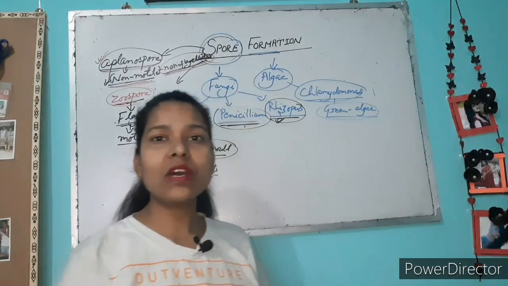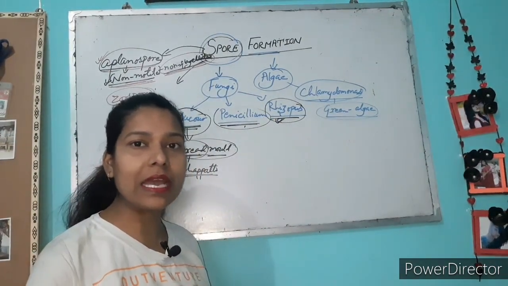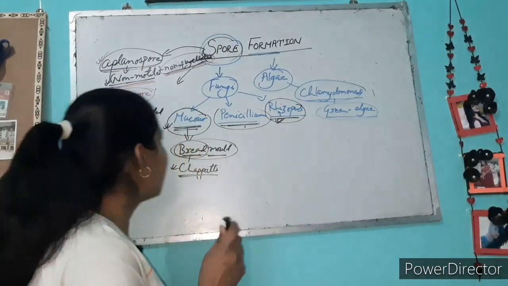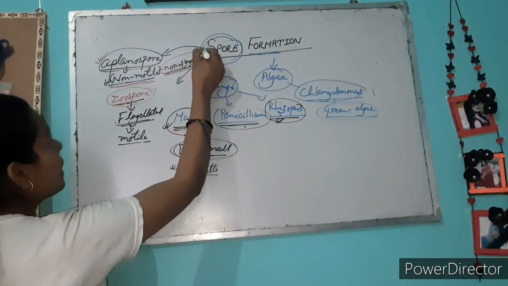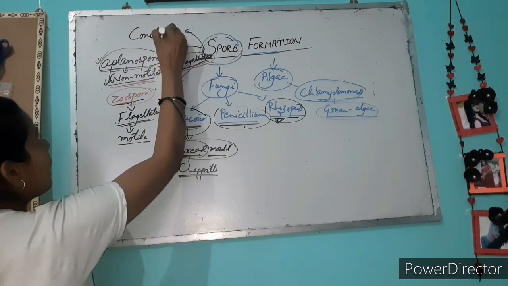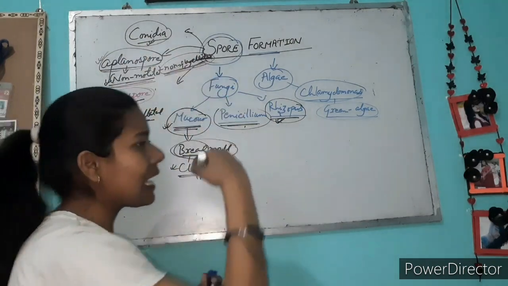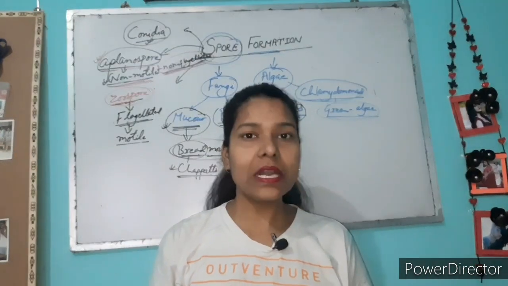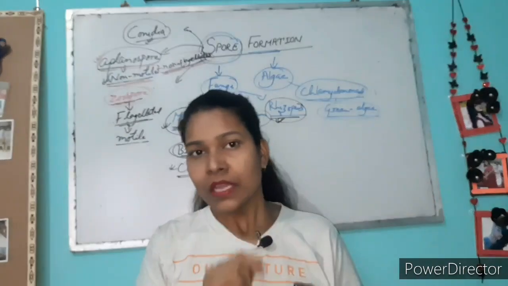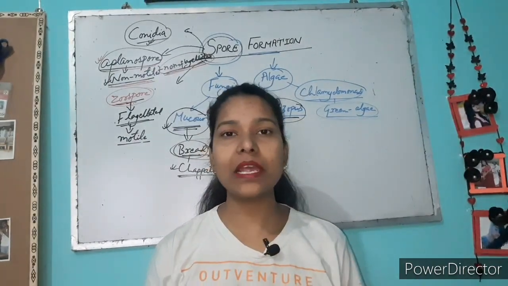Same as that, another kind of spore is also formed, that is known as conidia. Okay, conidia is also non-motile and non-flagellated. But in the case of conidia, there is quite a difference from the aplanospore.